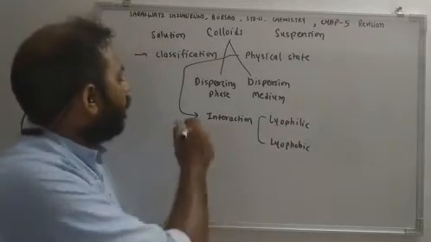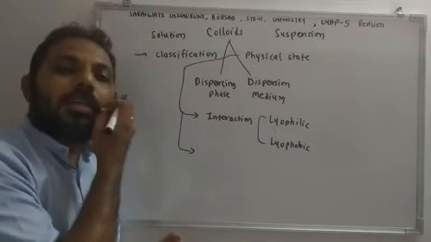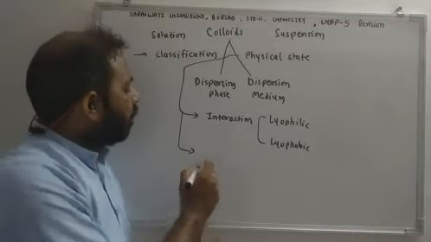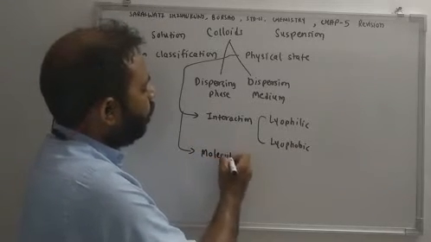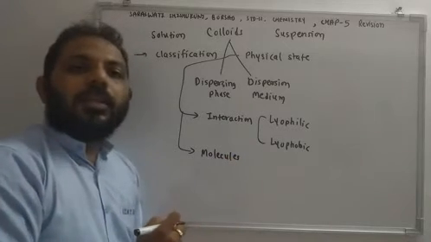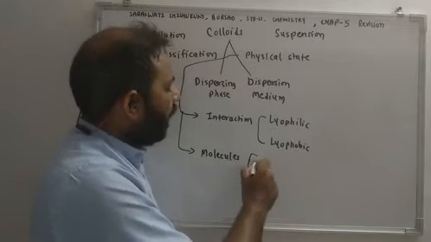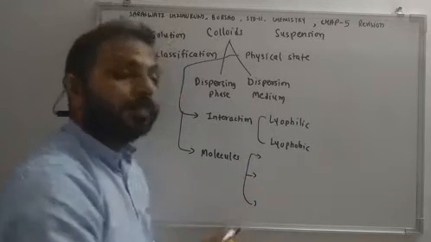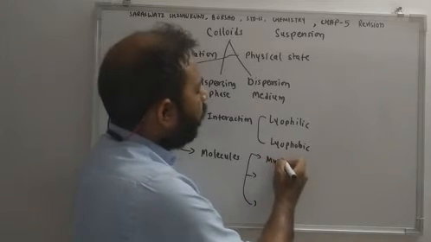Okay. Then classification, discuss third type of classification, that is classification based on molecules. The type of molecules, and based on this there are three types of colloids. First is multimolecular colloids.